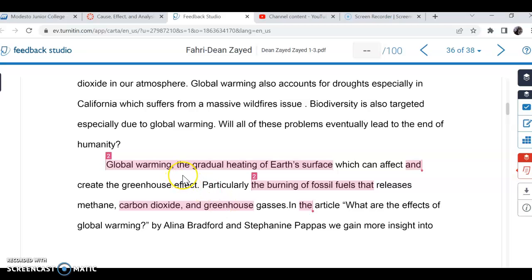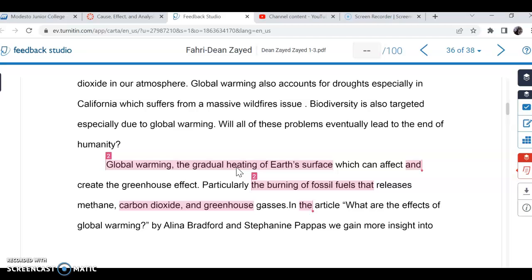Global warming, the gradual heating of Earth's surface, which can affect and create. Well, that's a fragment too. So you need synonyms and you need to restructure the sentence. So let's begin with greenhouse effect. Greenhouse effect is what scientists call the, we need a synonym for gradual, the slow heating